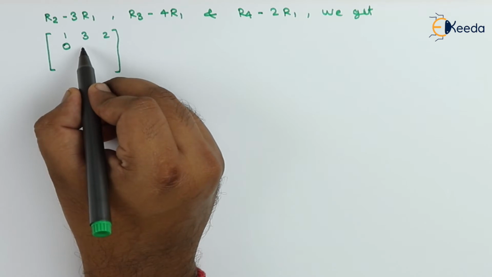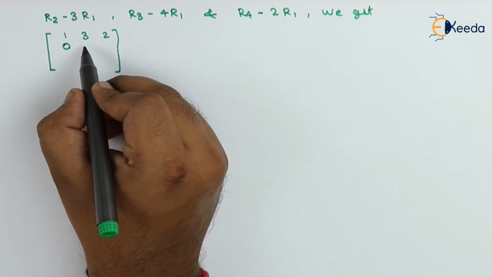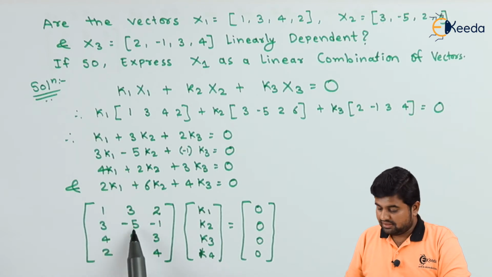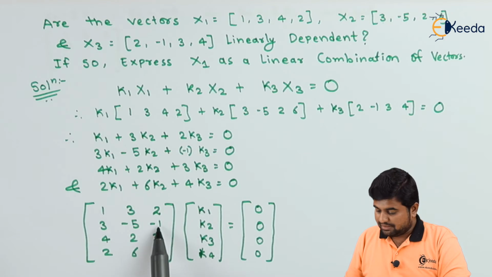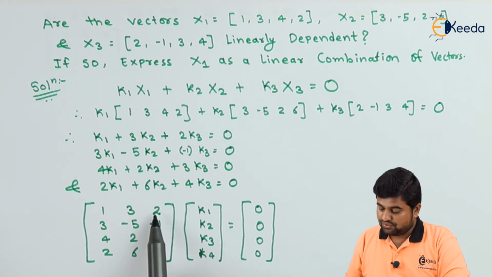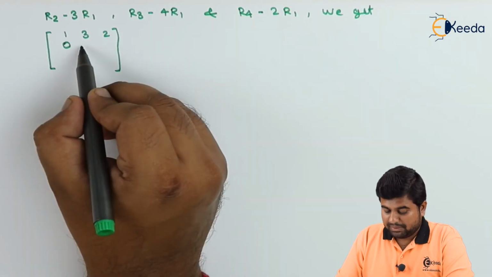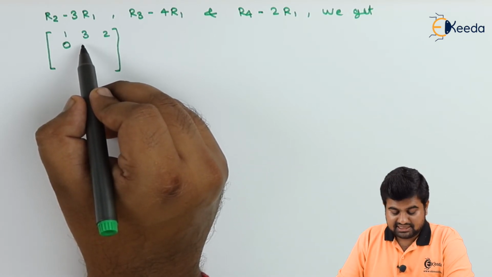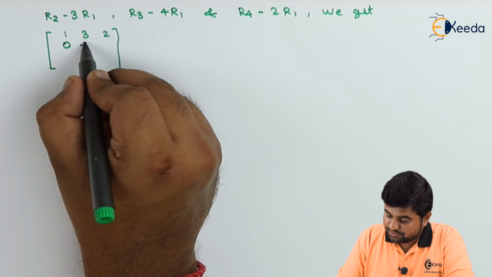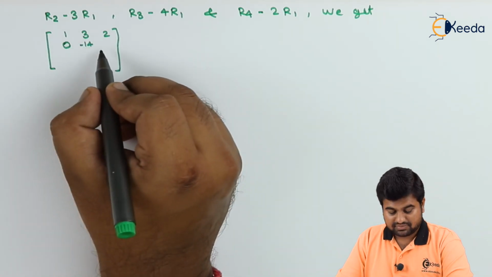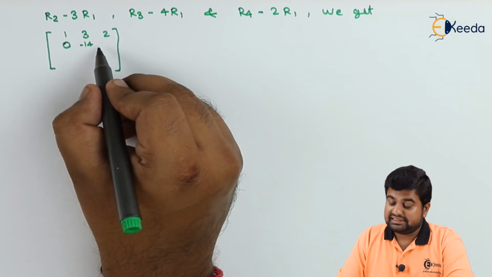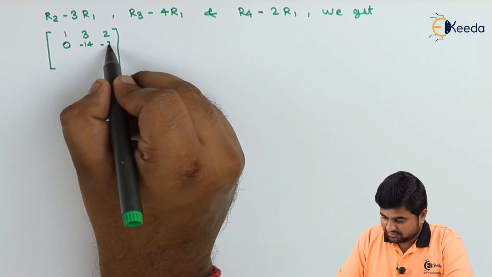Now 3 minus 3 into 1 is 0, then minus 5 minus 3 into 3, which is minus 5 minus 9, that is minus 14, and minus 1 minus 3 into 2, which is minus 7, which we write down.